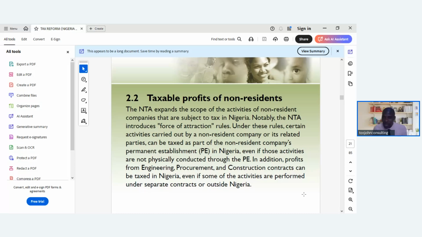So anything within this scope will definitely be taxed, even if some of the activities are performed under a separate contract or outside Nigeria. Any scope within these activities or operations will definitely be taxed by the Nigerian Tax Act for non-resident company.